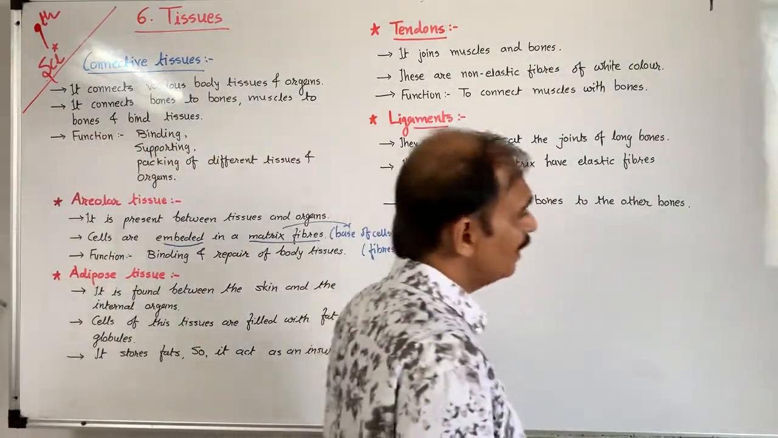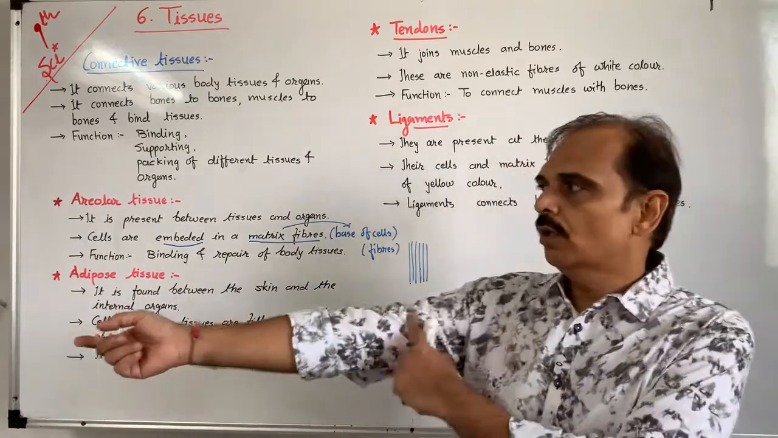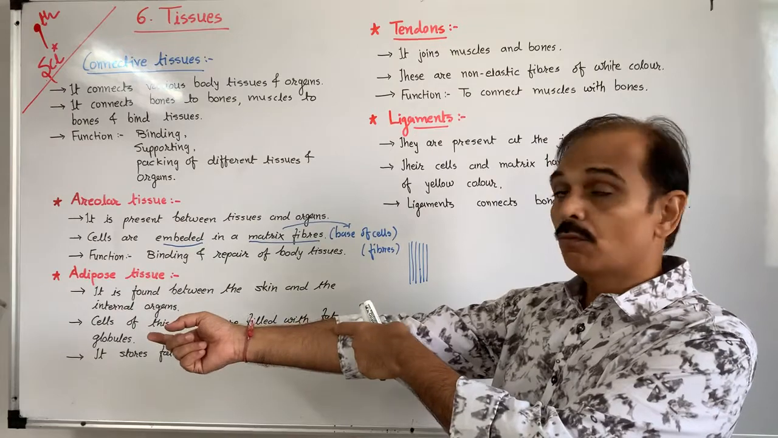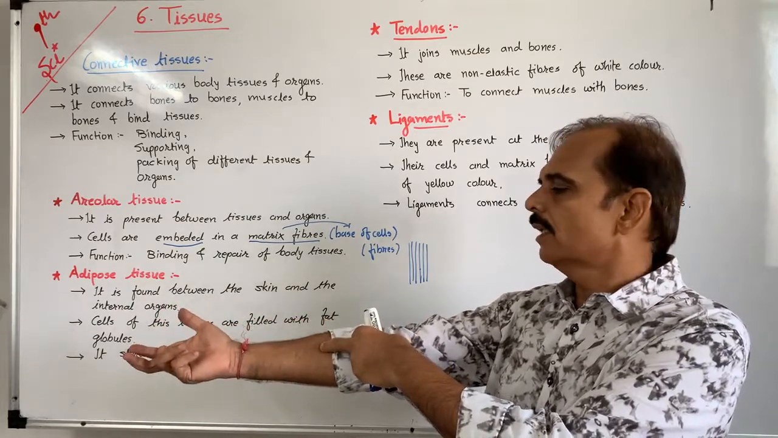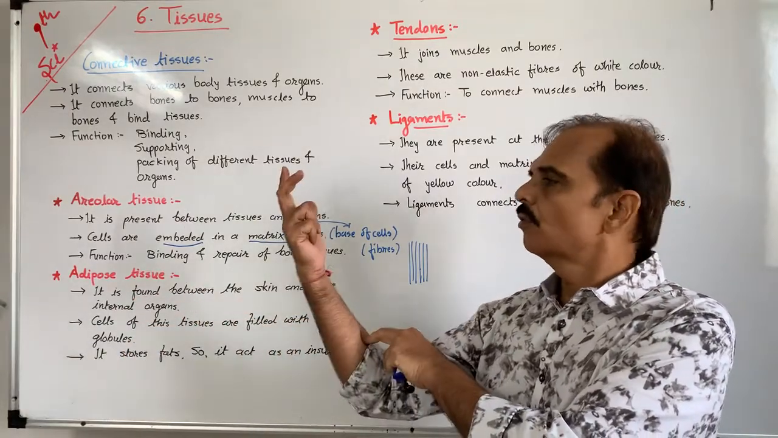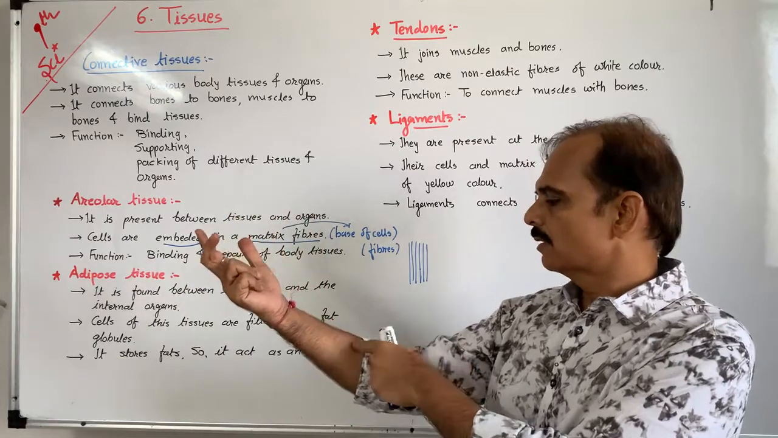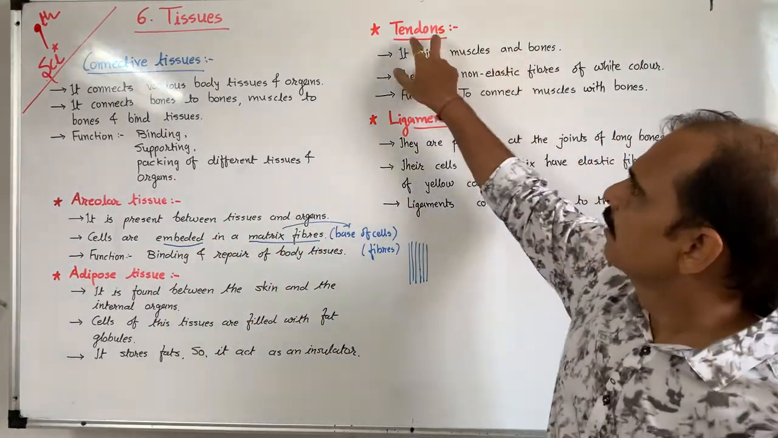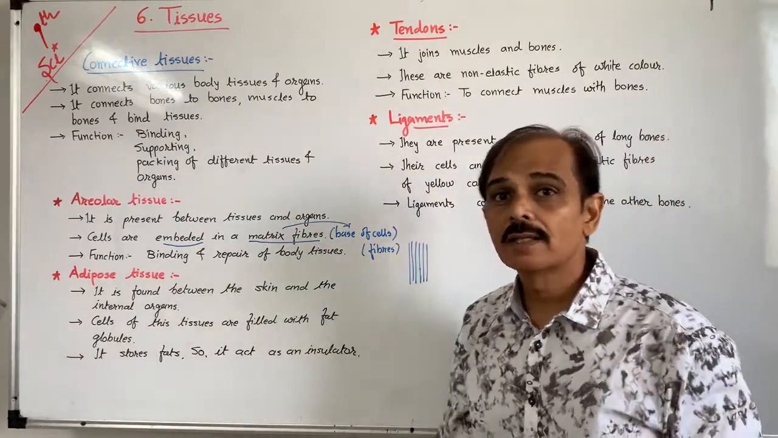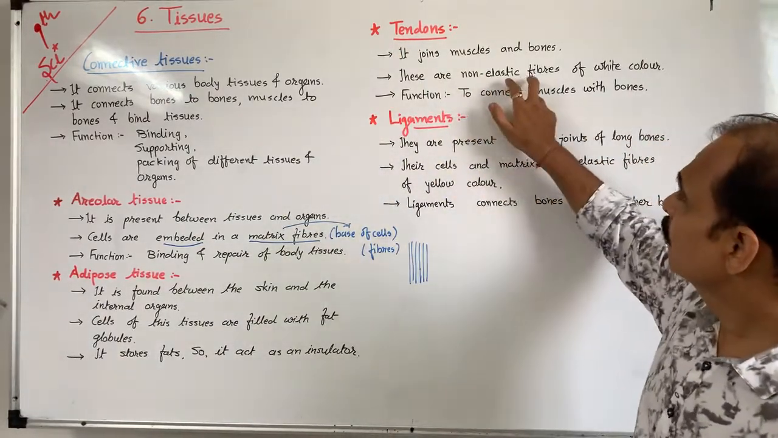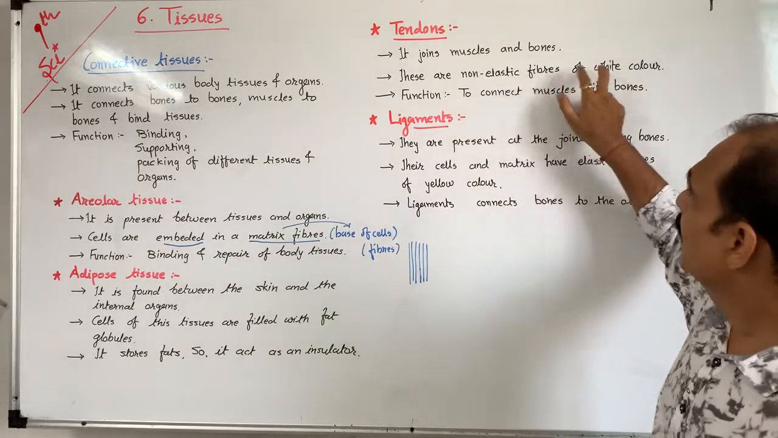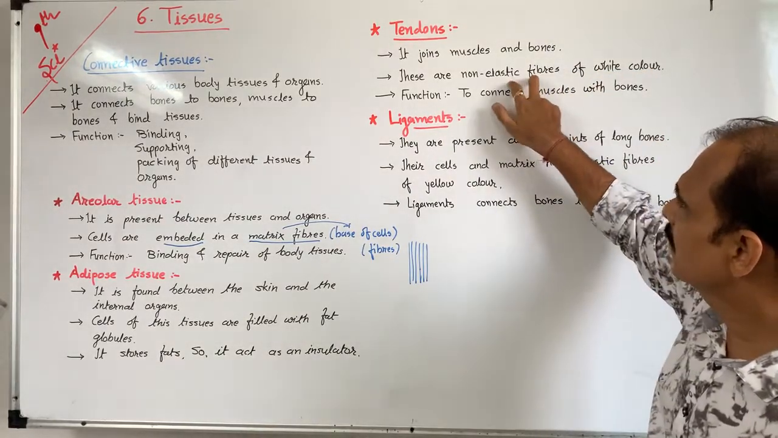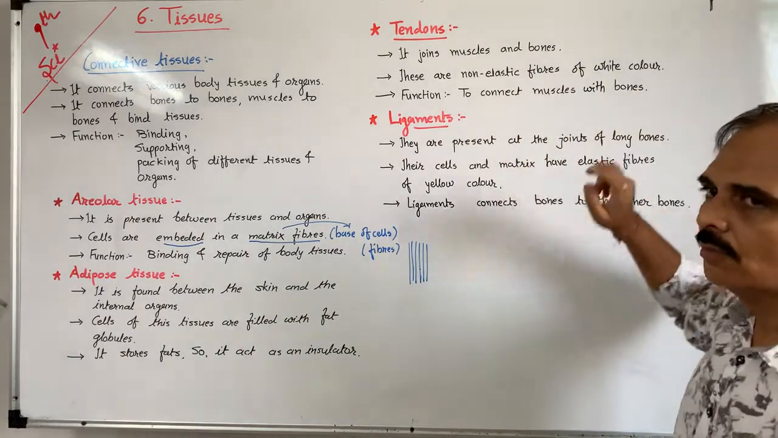Tendons. Tendons join muscle with bone. Bone is there inside, muscles are there inside. It is voluntary, not involuntary. So according to our will, when you stretch your muscles, the muscles and bones are attached with each other, and this tissue is known as tendons. These are non-elastic fibers and white in color. Remember, the color is white and non-elastic. It connects muscles with bones.